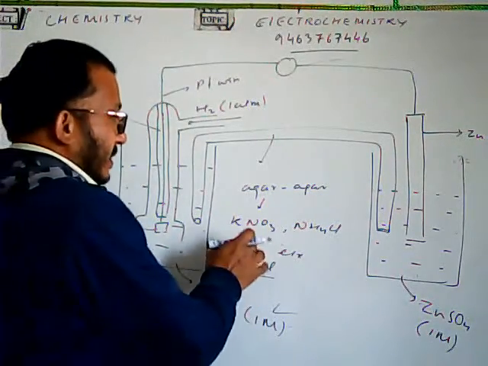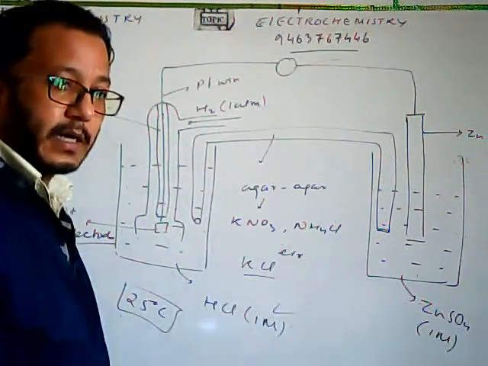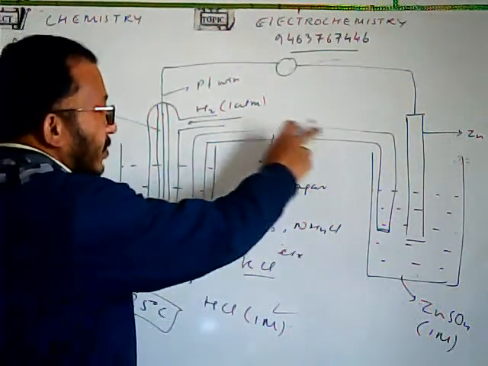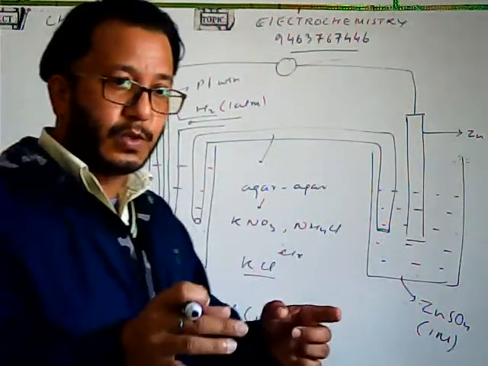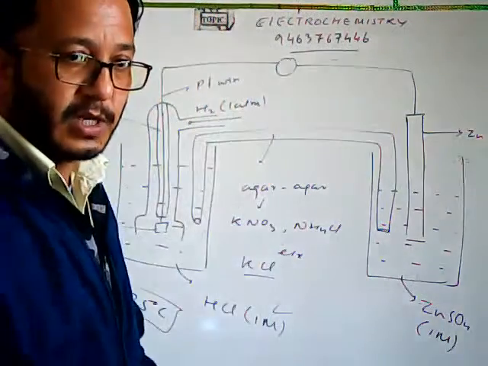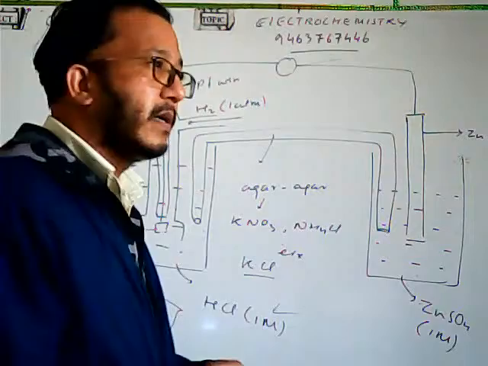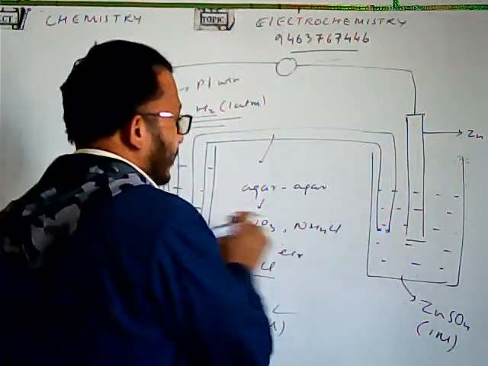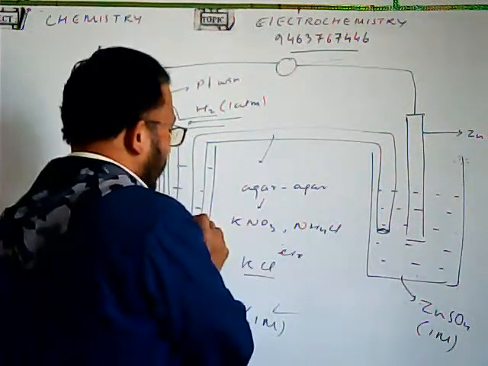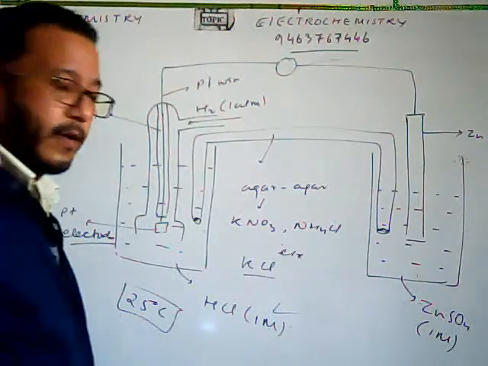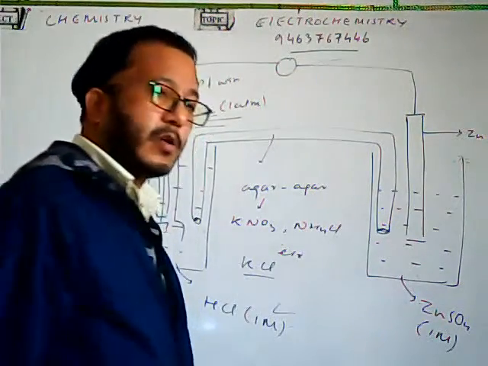So these electrolytes are mixed with agar in warm water, and the solution is poured into this one and allowed to cool down, so that it forms a gel-like, solid-like substance, so that it doesn't fall away. And this is plugged with cotton, closed with cotton so that the gel doesn't fall into the solution. This is how the salt bridge is constructed.